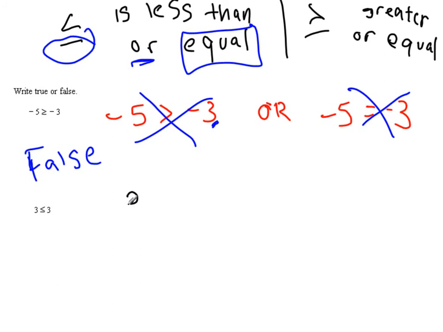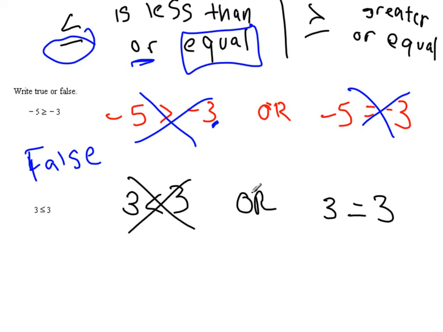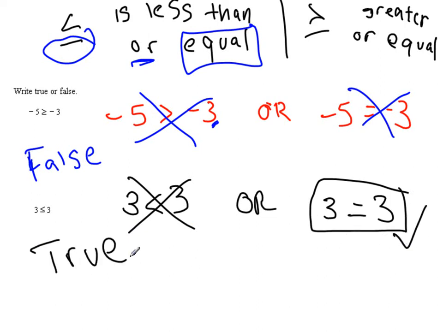Now let's look at the other one. We have 3 is less than 3, or 3 is equal to 3. That's how we're viewing it. As long as one is true, it makes the whole statement true. Is 3 less than 3? No. 3 is the same as 3. 3 equals 3. Aha, that is true. So one of them's true, that makes the entire statement true. Both can't be true. Only one of them will end up being true.